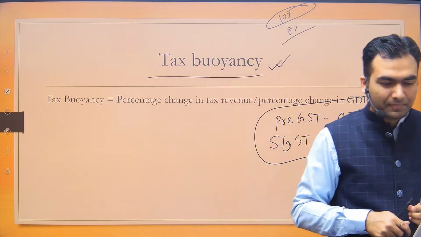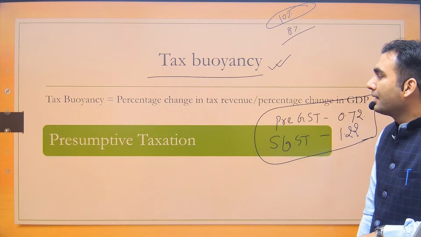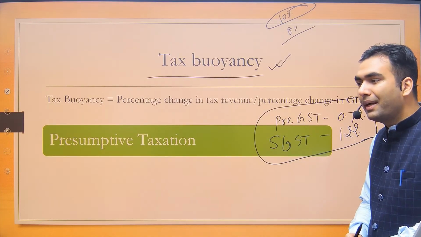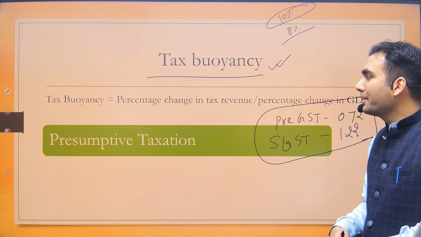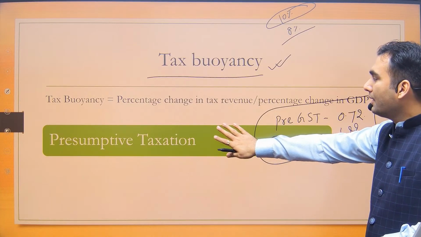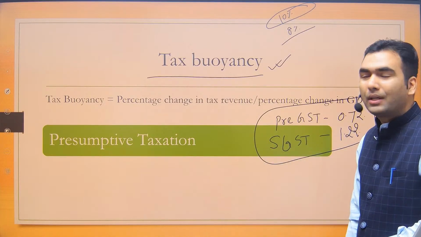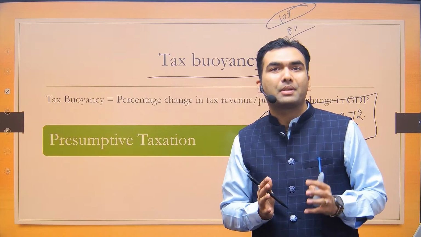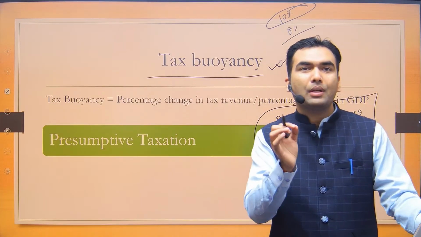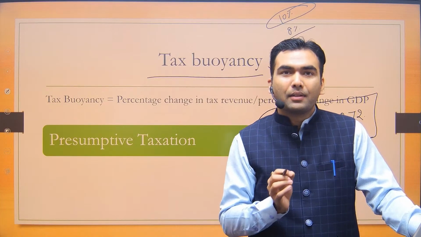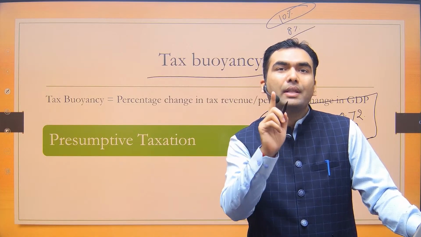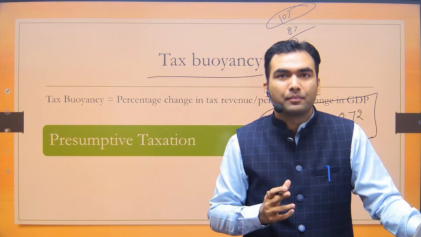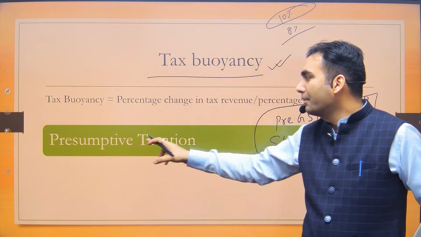Don't worry about that. The next aspect is one word which has been used in this year's budget. The Finance Minister has not made any changes, but rather has said that these are also the good things that we have done. One is presumptive taxation. This is the word. If we look at the conceptual aspect of presumptive taxation, the economic concept is that if there is a tax which is not on the actual income, rather on the presumption that you have had an income, that would be called presumptive taxation.